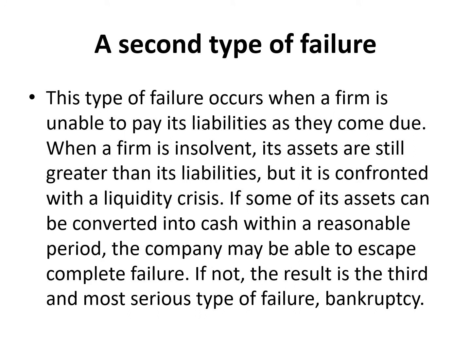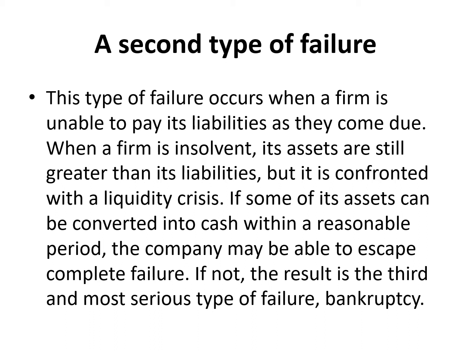The second type of failure occurs when a firm is unable to pay its liabilities. If you remember, in Financial Accounting 1, we have assets equal liabilities plus owner's equity. So if this company fails to pay its liabilities, this means that we have a type of failure. When a firm is insolvent, its assets are still greater than its liabilities, but it is confronted with a liquidity crisis.